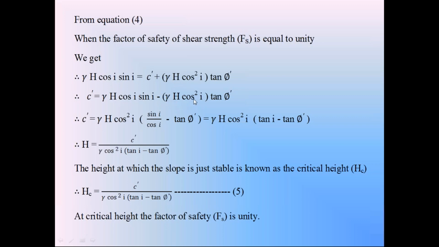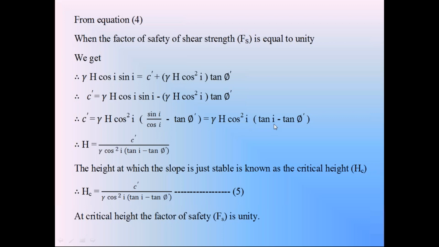But take this gamma h cos square i as common, so this equation becomes c' is equal to gamma h cos square i into, in this first term we have only cos i, whereas the common taken is cos square i, so this first term becomes sin i by cos i, minus in the second term tan phi'. So take this gamma h cos square i on the right side common, so this right side becomes c' is equal to gamma h cos square i into sin i by cos i minus tan phi'.